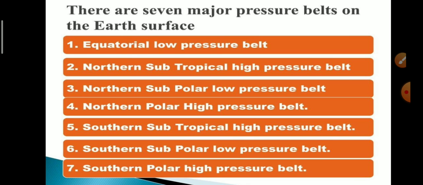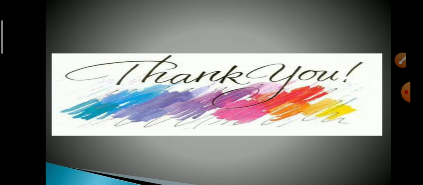So the 7 major pressure belts are: the equatorial low pressure belt, northern subtropical high pressure belt, northern subpolar low pressure belt, northern polar high pressure belt, and now the southern subtropical high pressure belt, southern subpolar low pressure belt, and southern polar high pressure belt. These are the 7 major pressure belts found on the surface of the earth, and we all know the wind moves from high pressure to low pressure areas. So this is all about today's topic.